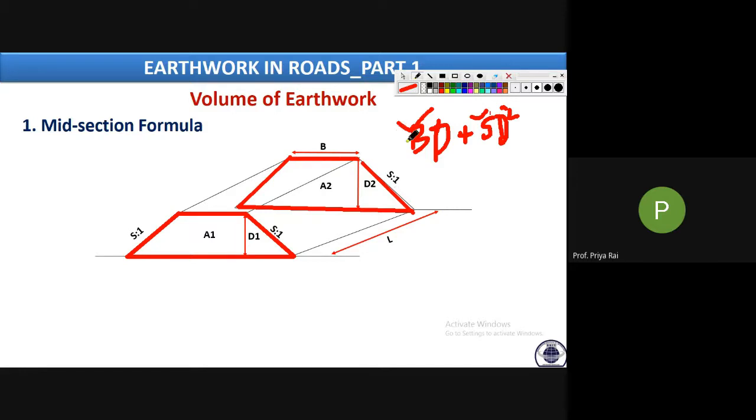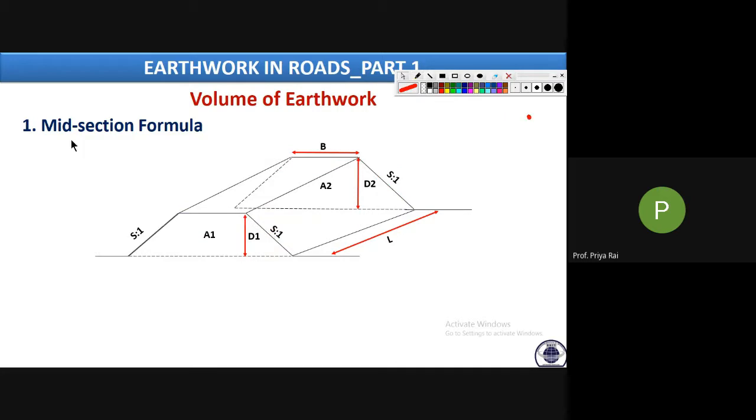So in that case, what we have to do, we use the first method, which is called the mid section formula. In that case, we will take the area of the middle section. Suppose the area is this one, AM. It is denoted by AM, and the depth is denoted by DM. So what will be the formula of AM then? Tell me, what will the formula be?